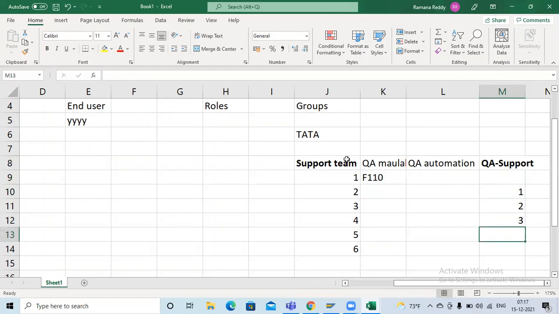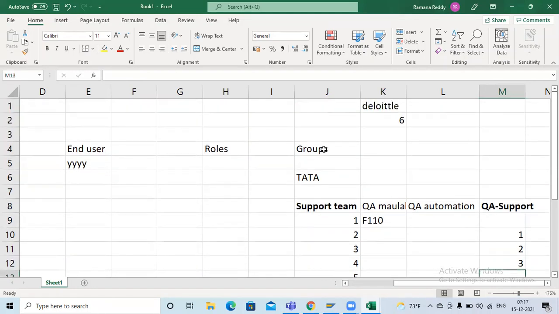What is the use of the group? Suppose now the end user is Lahari. Lahari is working in production. She is an end user. She got some doubt while passing the day-to-day transactions. She got some error, and errors here mean incidents. So to whom does she have to escalate?